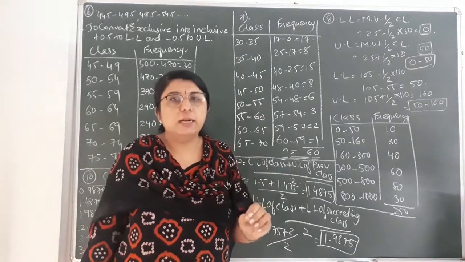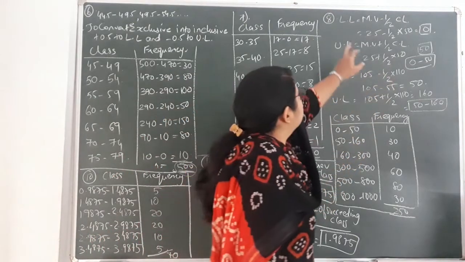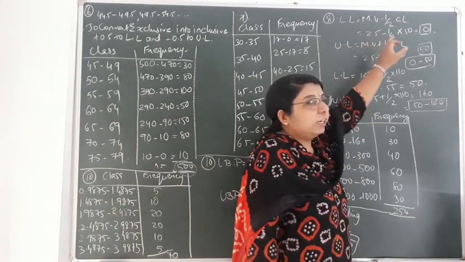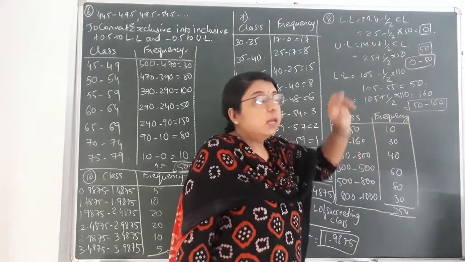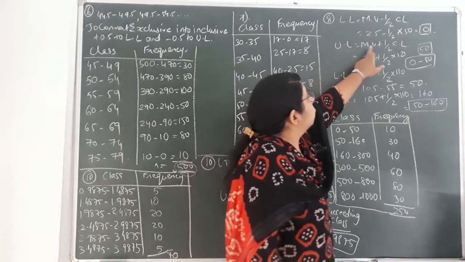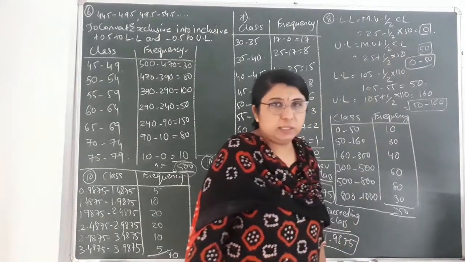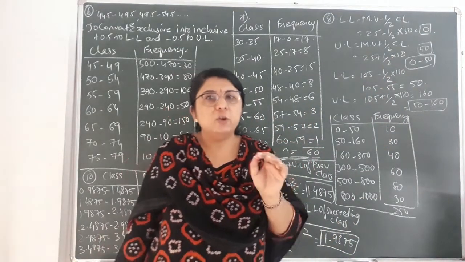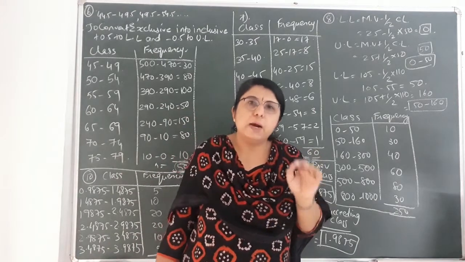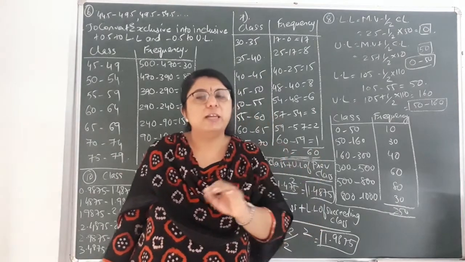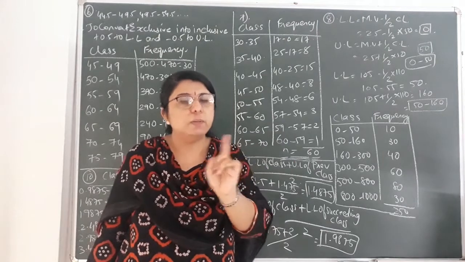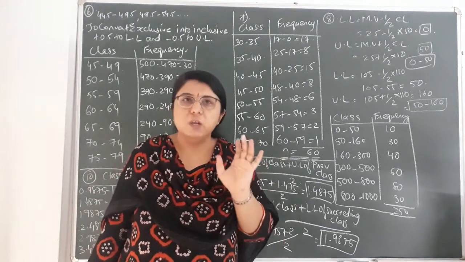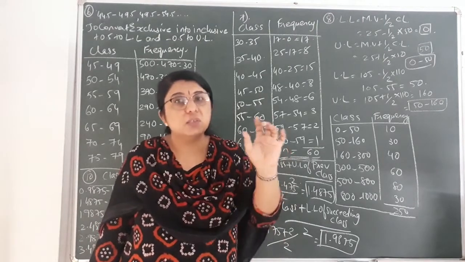Then the formula to be applied is: lower limit is equal to mid value minus half of class length, and upper limit is equal to mid value plus half of class length. Again revising, lower limit is equal to mid value minus half of class length, and upper limit is equal to mid value plus half of class length. Lower limit minus and upper limit plus, otherwise the formula remains the same for both.